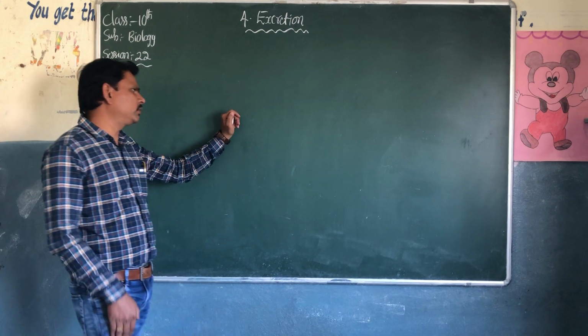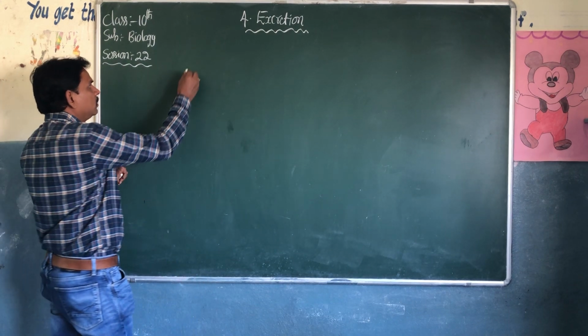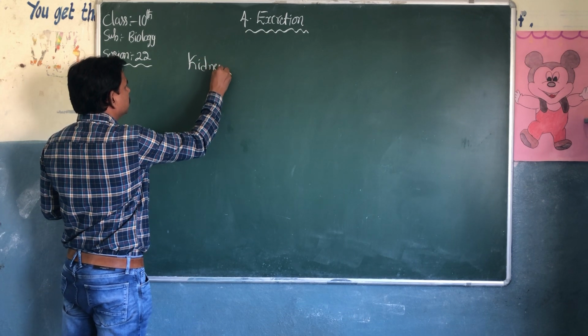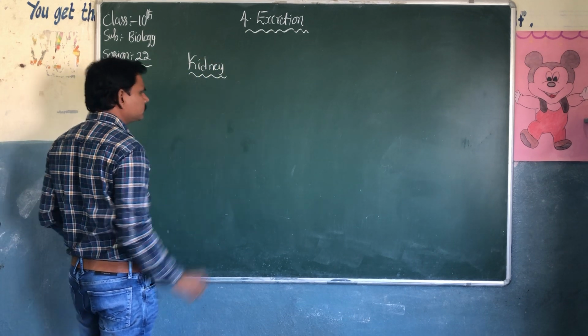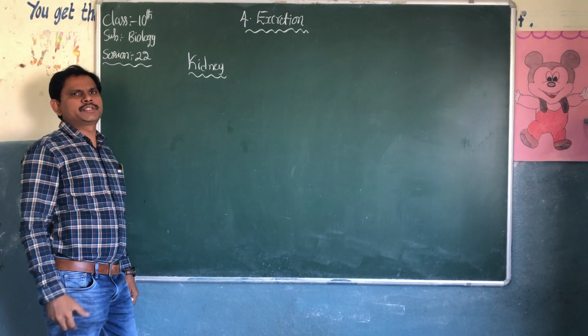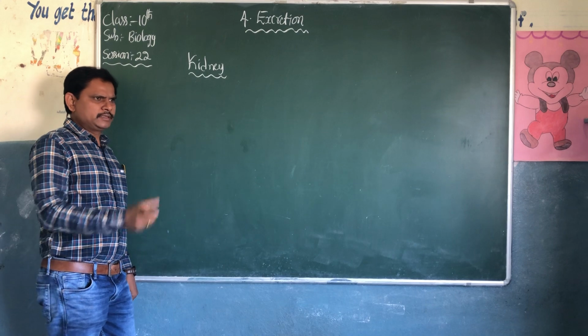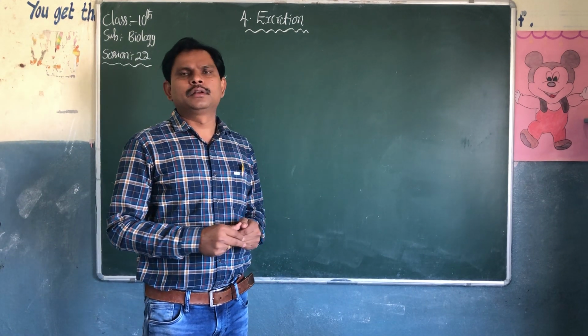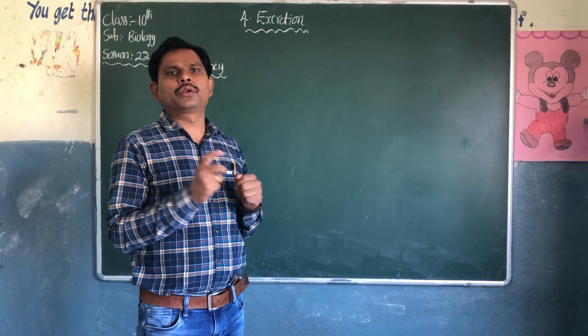Today in class, we are going to discuss the function of the kidney. In the last class, we discussed the lab activity of kidney, where the human kidney is related to the sheep or goat kidney.